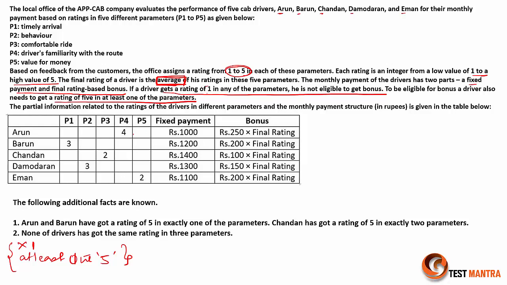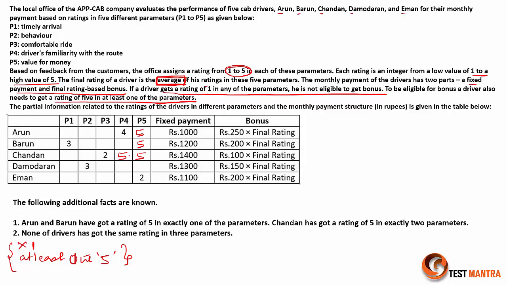So for the time being, I'll just insert the value as 5 here so that we can work on the values, right? And Chandan has got a rating of 5 in exactly 2 parameters. For the time being, I'll just mark these, because nothing is specified. If anything is specified, we'll change the values here.